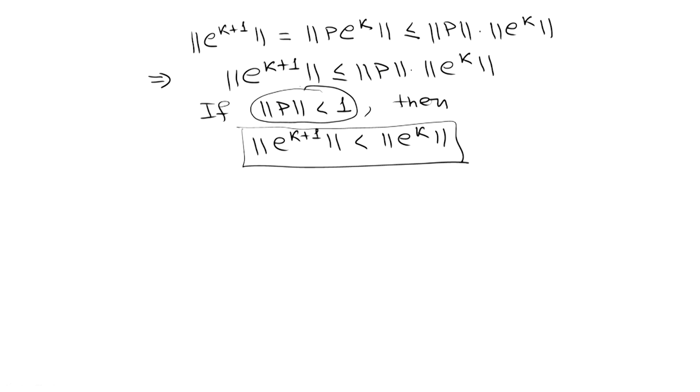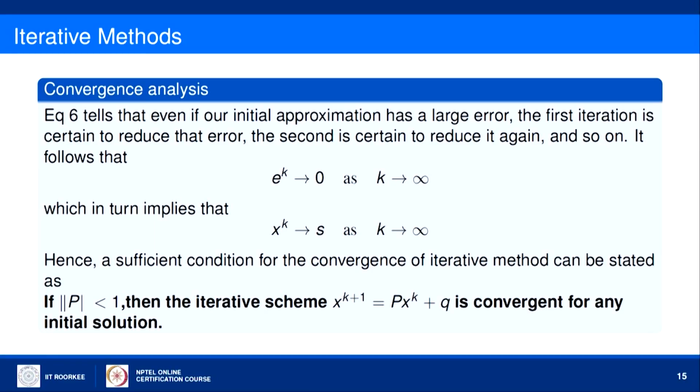So, based on this, we can write the sufficient condition for the convergence of an iterative scheme. That sufficient condition becomes that even if our initial approximation has a large error, the first iteration is certain to reduce that error, the second is certain to reduce it further, because in each iteration you are having less and less error, and so on.